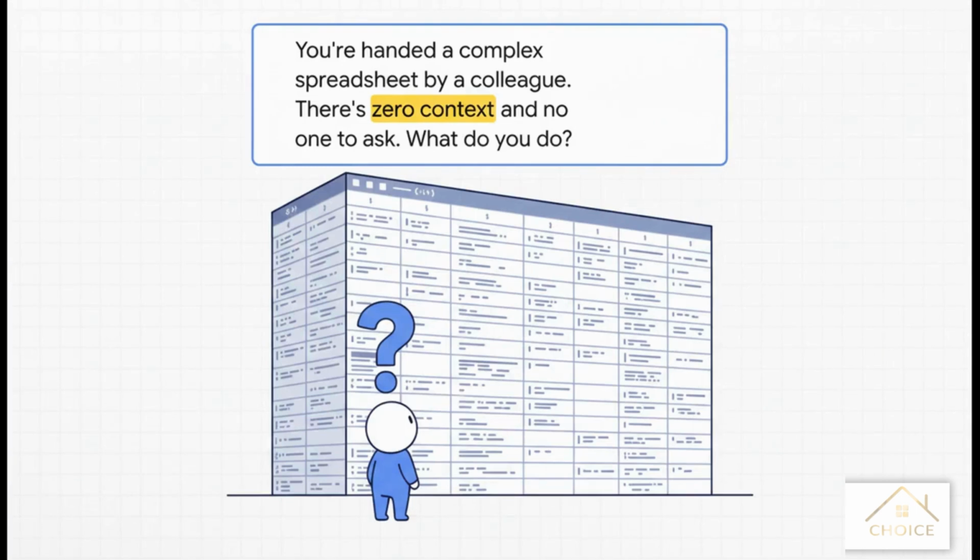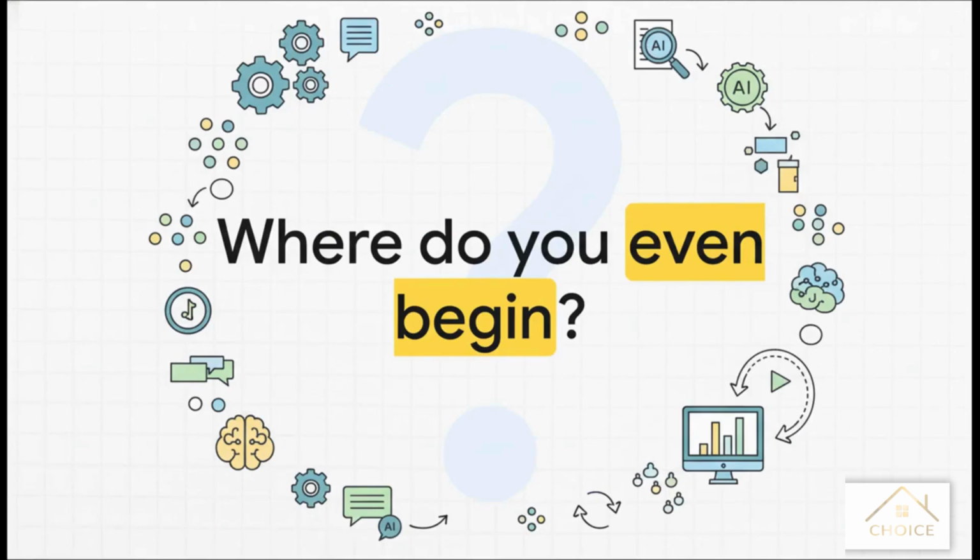So picture this. A colleague suddenly leaves, and you inherit one of their spreadsheets. It's just packed with data, but you've got no context, no notes, nothing. You're just staring at this wall of numbers and text. It's kind of a paralyzing feeling, isn't it? The biggest question is just, where do you even start? Well, that's exactly the question we're here to answer.